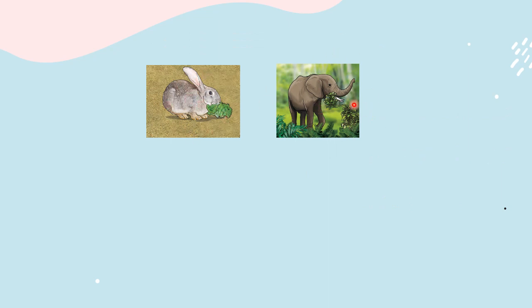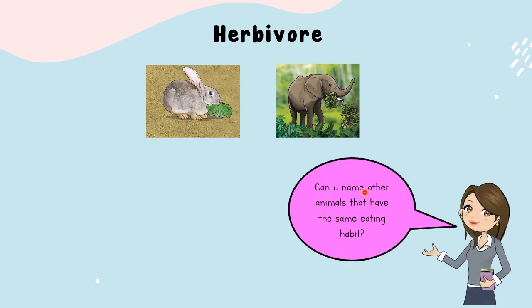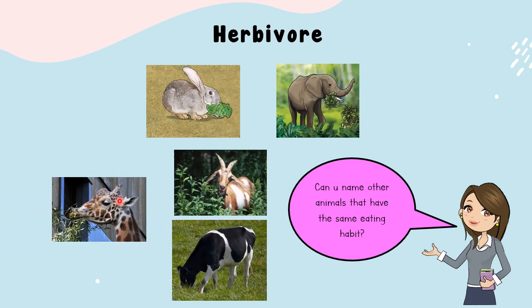Rabbit and elephant eat plants only. So, these animals are herbivore. Can you name other animals that have the same eating habit? Giraffe, goat, and cow. These three animals are herbivores because they eat plants only.